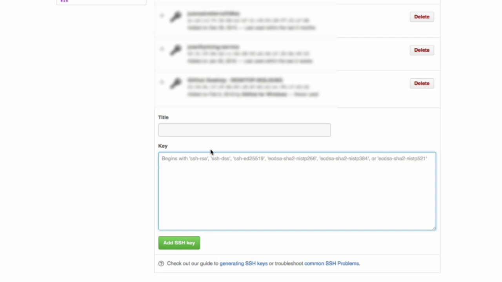And now, whenever your computer communicates with GitHub, it will send the public SSH key along, and GitHub will know that your computer has access to your account in GitHub because of the SSH key that is shared between GitHub and your computer. So once you've done that, you'll never have problems again with authorization or logging in.